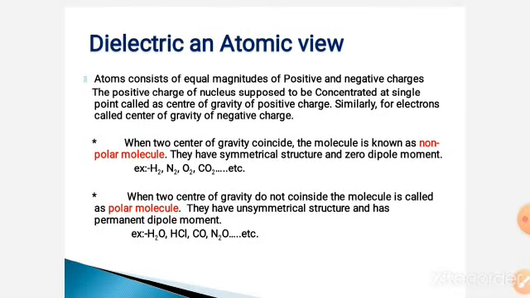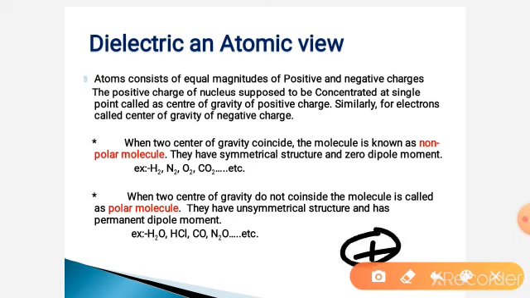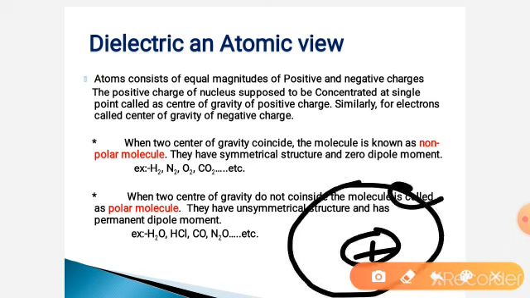Dielectric and atomic view. An atom consists of a nucleus, that is, the nucleus consists of positively charged particles and neutrons. These positively charged particles are known as the center of positive charge, and electrons which revolve around the nucleus are considered as the center of negative charge. This is considered to be the center of positive charge, and this is considered to be the center of gravity of negative charge.